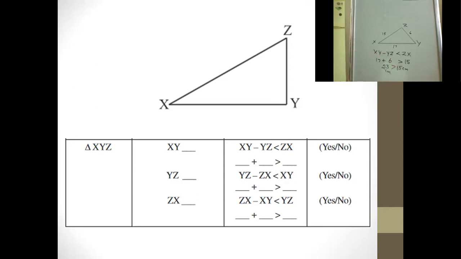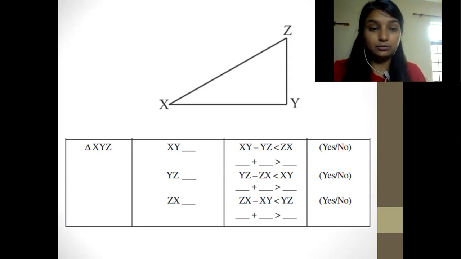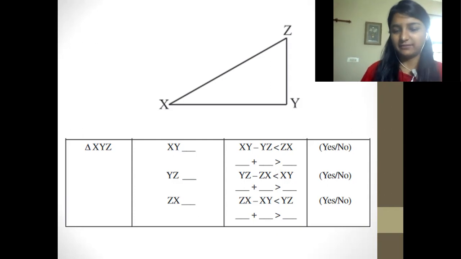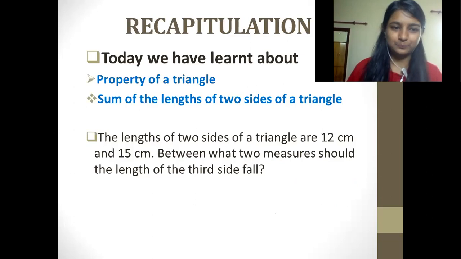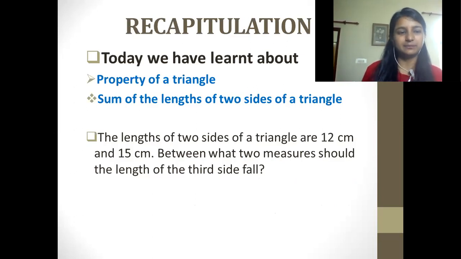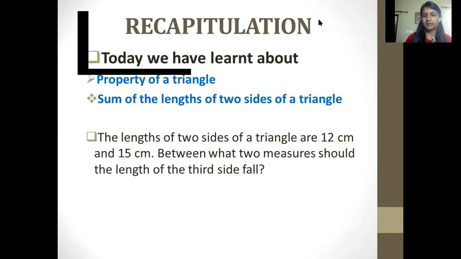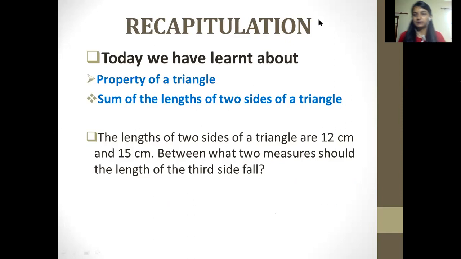Okay, so now this is the final thing you might have understood. Now with the three kinds of conditions we have done, I feel you have understood the property quite well. So let us conclude today's chapter. Today we have learned about the property of a triangle, that the sum of the lengths of two sides of a triangle is greater than the third one.